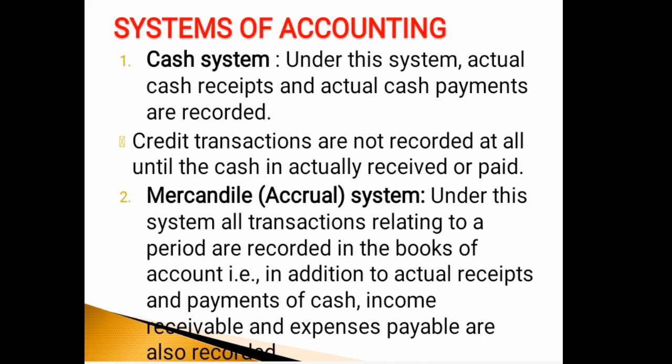The second system of accounting is the mercantile system. It is also called the accrual system. Under this, all transactions relating to a particular period are recorded in the books of accounts. That is, in addition to actual receipts and payments of cash, income receivable and expenses payable are also recorded. This system gives a complete picture of the financial transactions of a business, as it makes a record of all the transactions relating to a particular period.